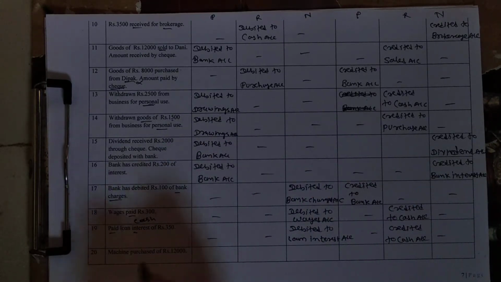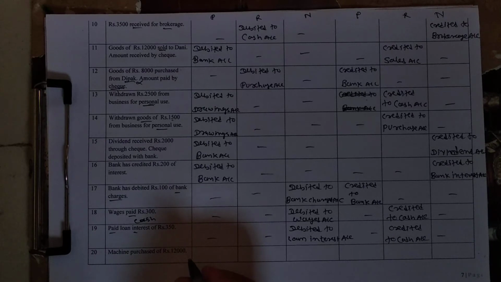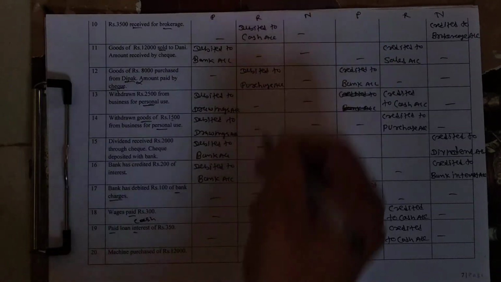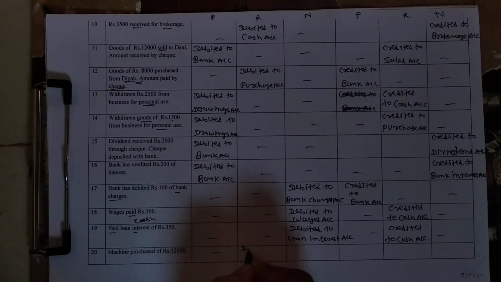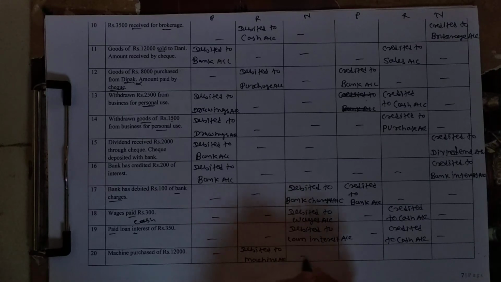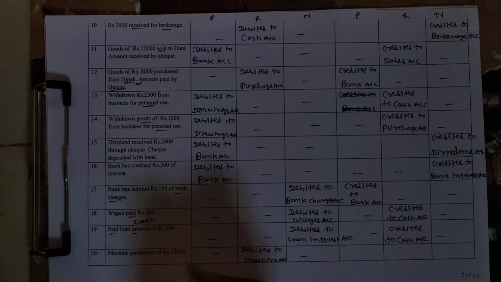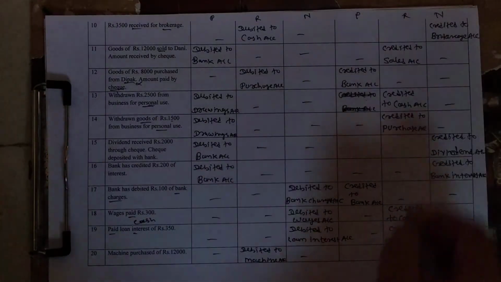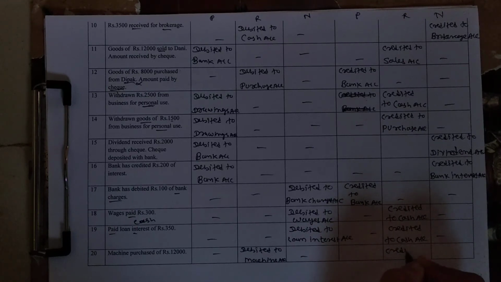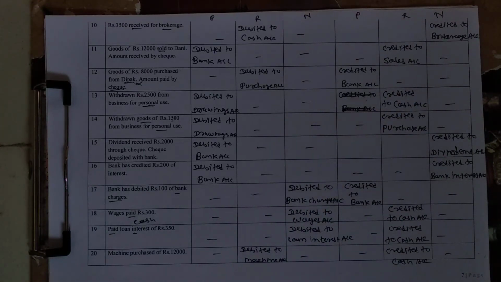Last, number 20, machine purchase. Machine comes in because machine is an asset. An asset means real account. So debited to machine account. And this machine is purchased for cash. So cash goes out and cash is a real account. So credited to cash account. Understand?